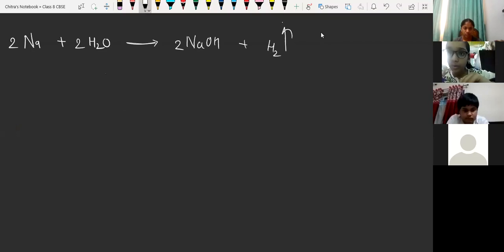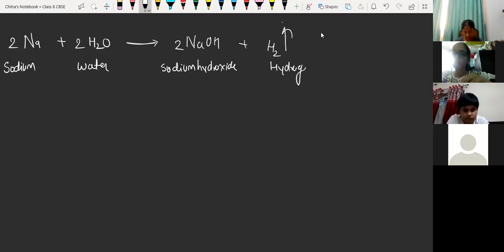Now we have to write the names of reactants and products. So here it is sodium. It is water. It is sodium hydroxide. And hydrogen gas.